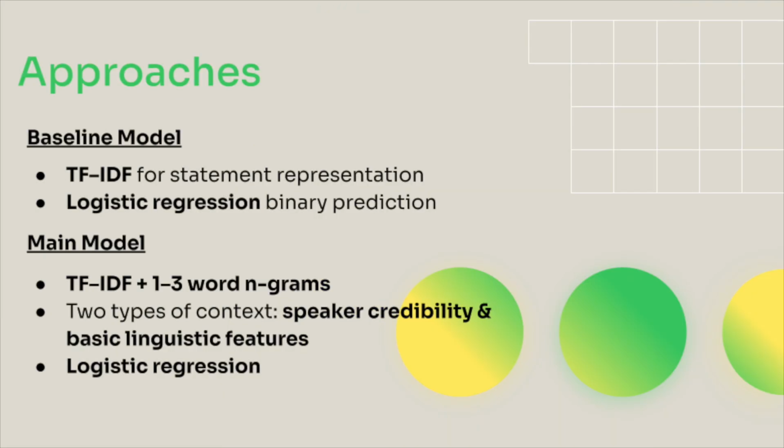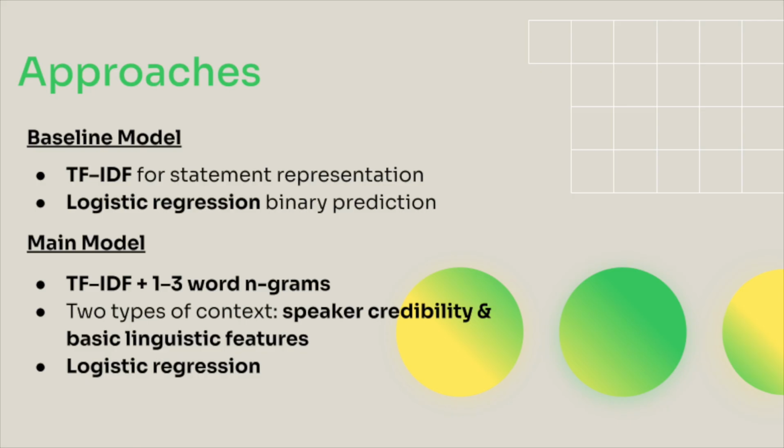Here are the core approaches we tested. Our baseline model uses word-level TF-IDF to represent each statement and a logistic regression classifier for binary prediction. This gives us a simple lexical reference point. Our main model builds on that by adding 1 to 3 word n-grams and two kinds of context: speaker credibility and basic linguistic features such as sentiment and length cues.